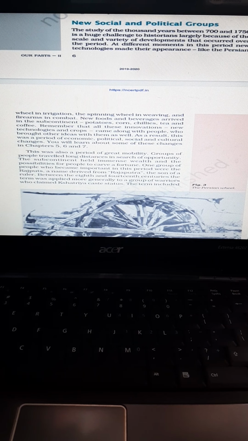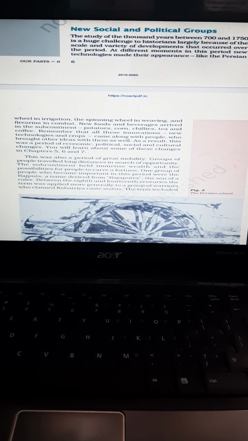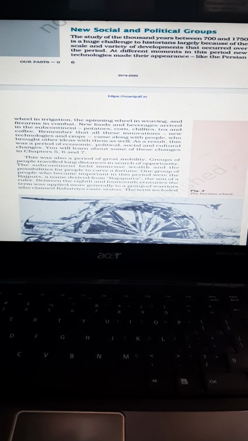Now first regarding Hinduism, what we can say is that there were two basic things that originated during that time. What were the two basic things? One was the concept and popularization of Hinduism, that means the concept of Hindu and popularization of Hinduism during that time period. They started believing in the supernatural, that is religious ritual. And the second was the Bhakti movement, that is loving idol worship, that is deities. Construction of temples was seen during that time period.